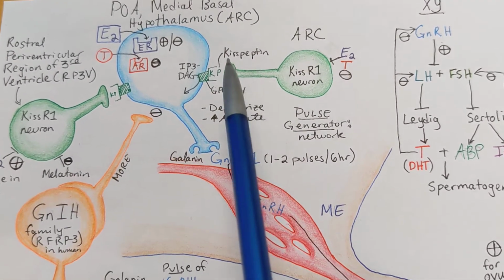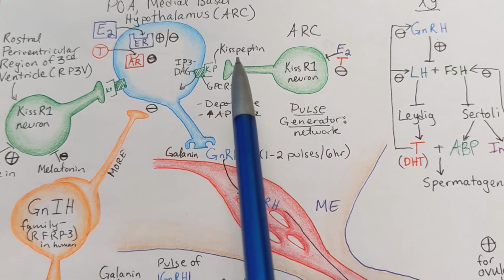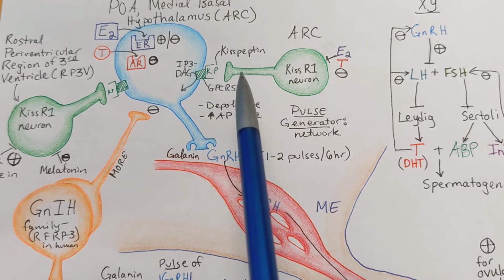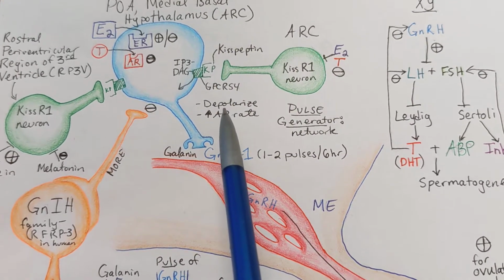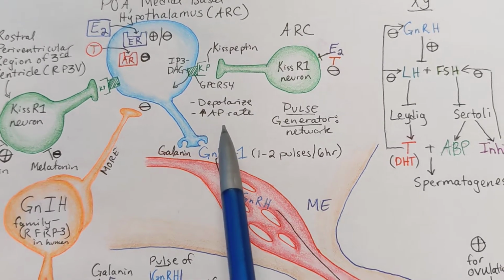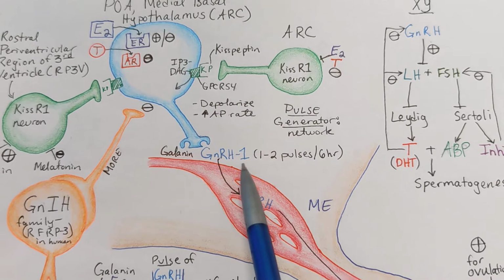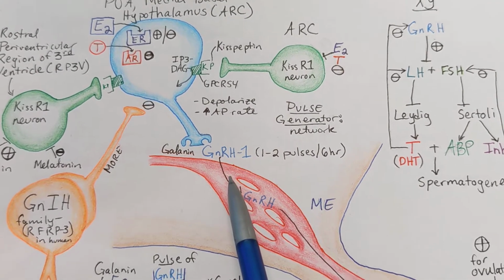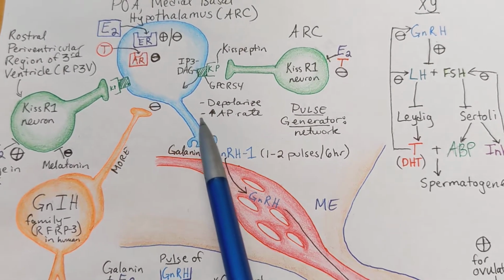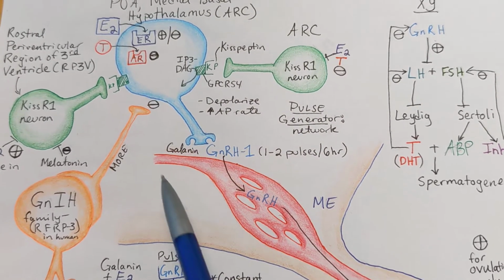Now, kisspeptin is classified as a peptide hormone that is really important in depolarizing the GnRH cells and therefore increasing the frequency of action potentials. That will ultimately lead to more GnRH in frequency and amplitude. So kisspeptin is really important in triggering this entire process.